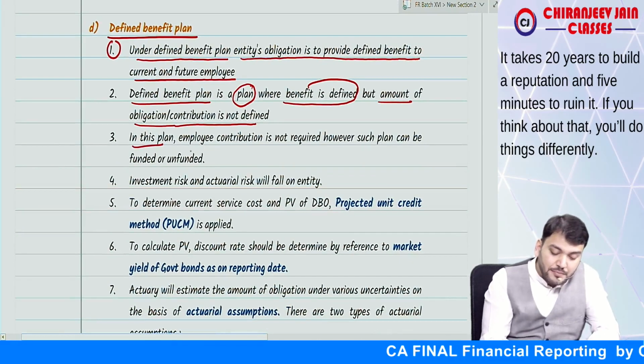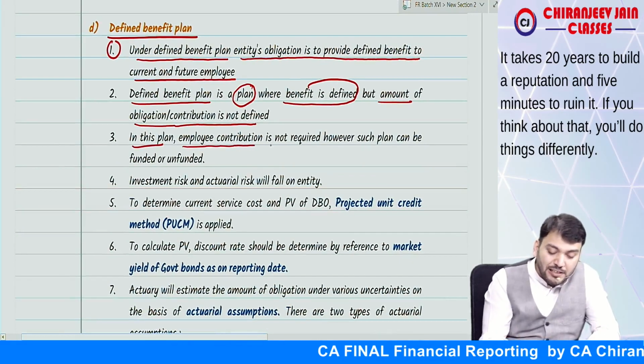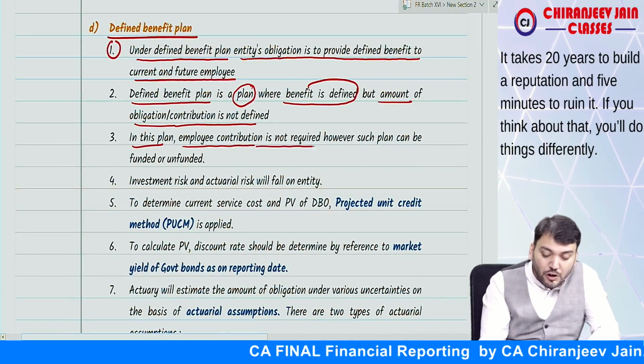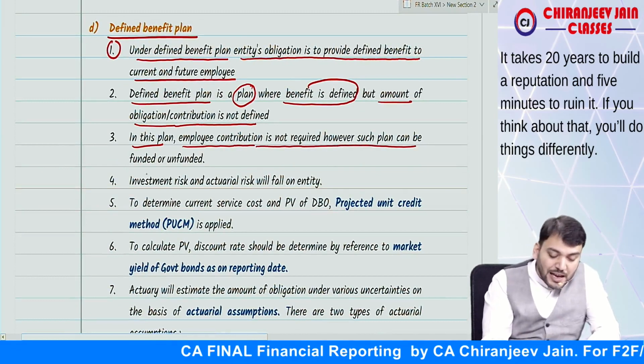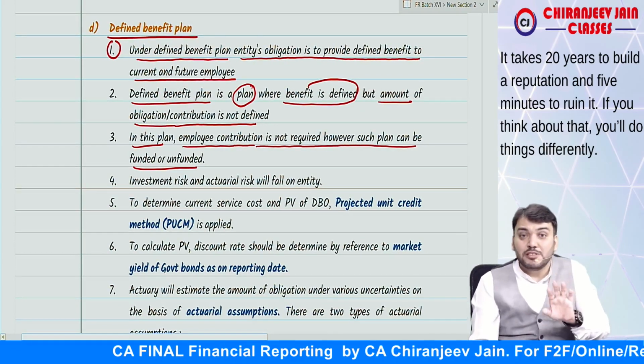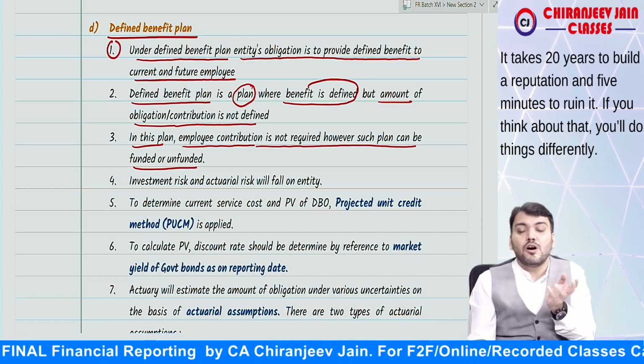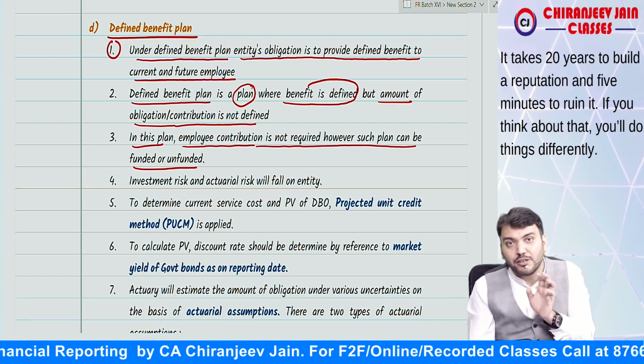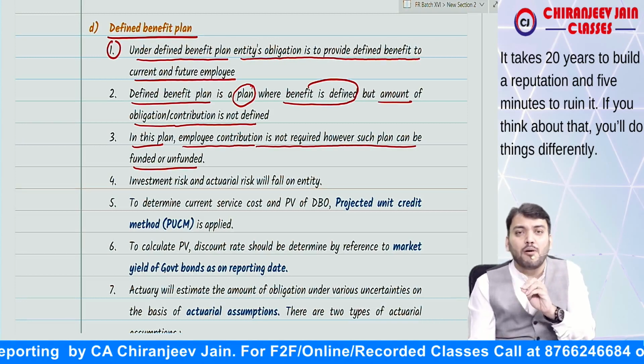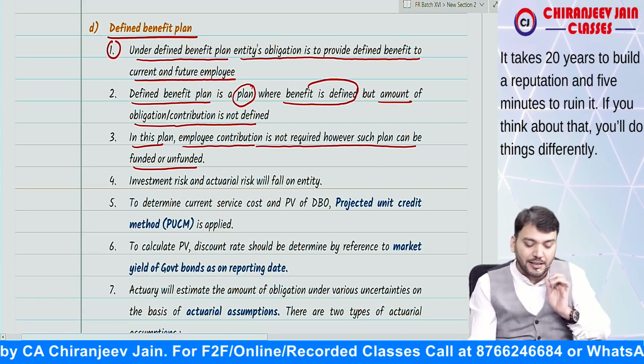In this plan, employee contribution is not required. However, such plan can be funded or unfunded. Means employee contribution is not required, but the employer may contribute or may decide not to contribute the amount of contribution to a separate entity.